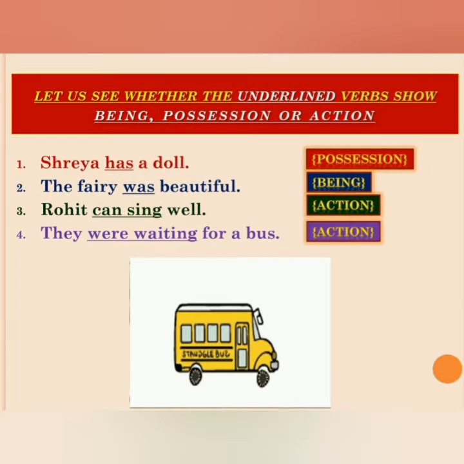Next example, they were waiting for a bus. Here we have two verbs in this sentence. One is verb and second one is helping verb. Were and waiting, both are verbs. These are action verbs because they show us action.